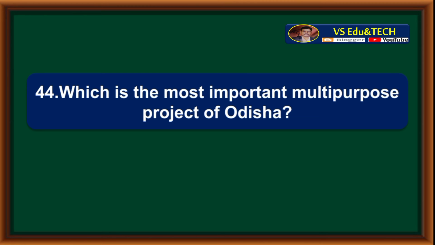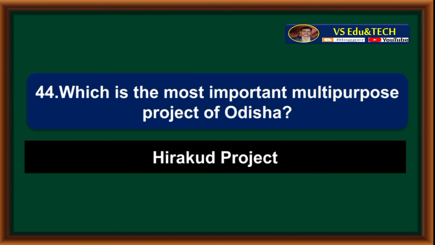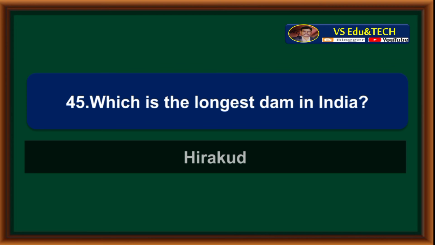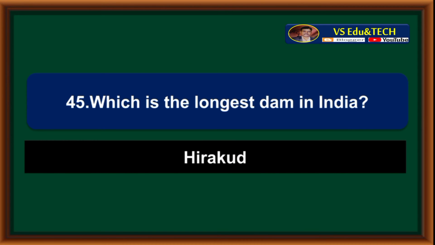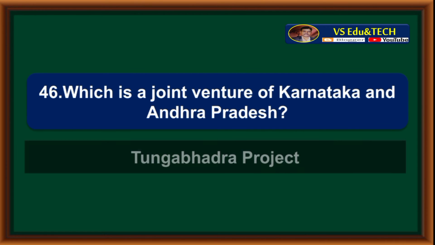Which is the most important multipurpose project of Odisha? Hirakud project. Which is the longest dam in India? Hirakud. Which is a joint venture of Karnataka and Andhra Pradesh?